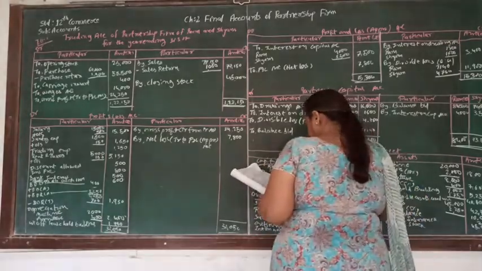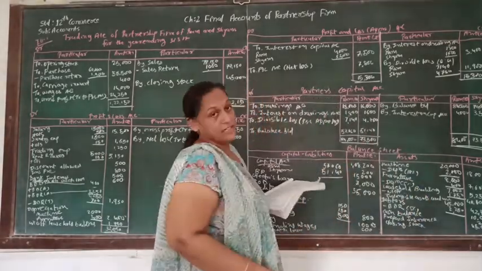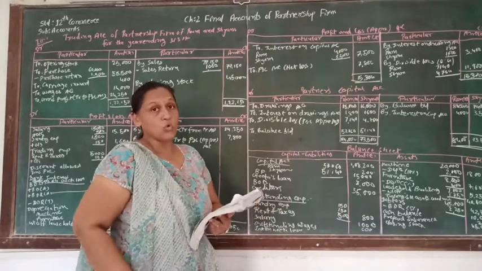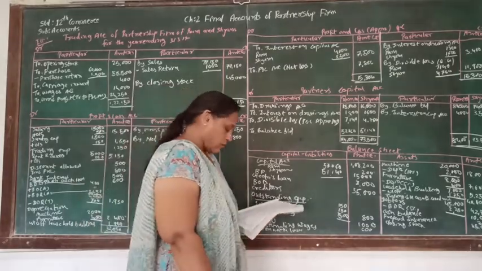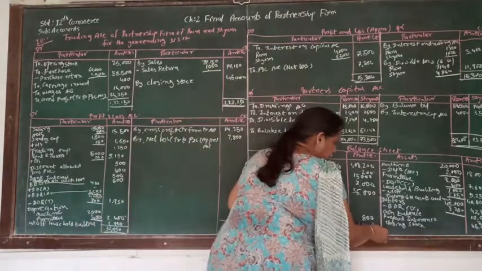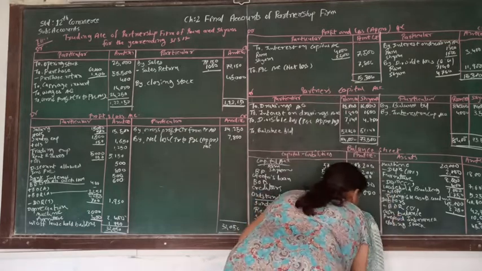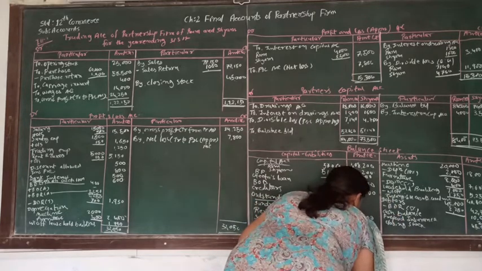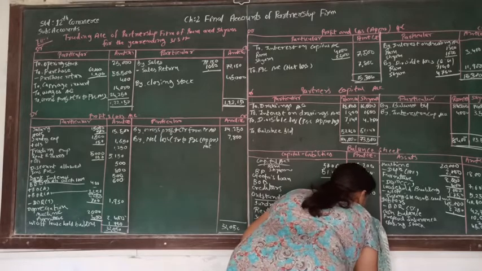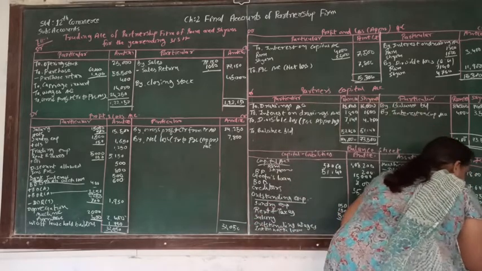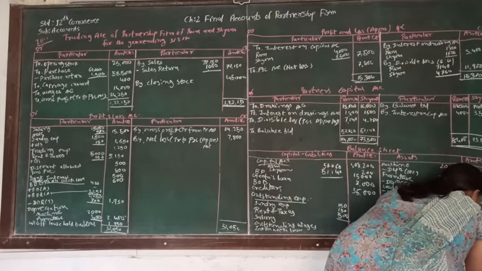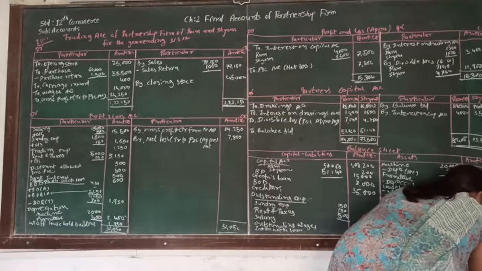After that, if we make the total of both sides, it must tally, and it will be 1,68,800. Here both the sides are 1,68,800.